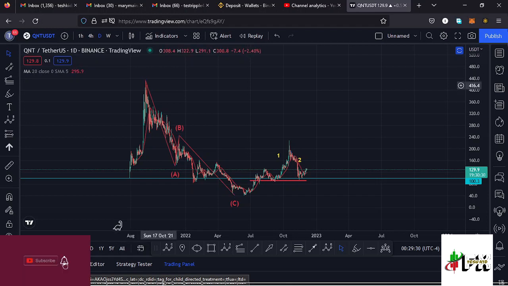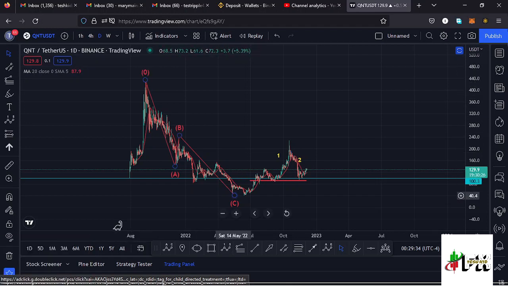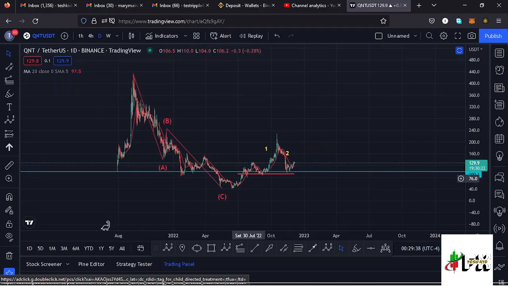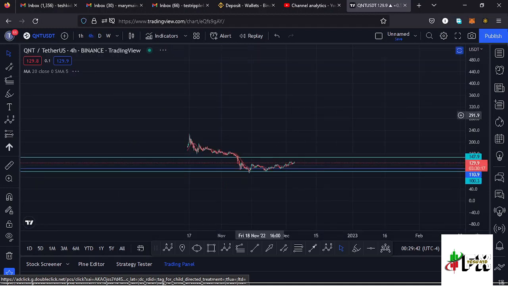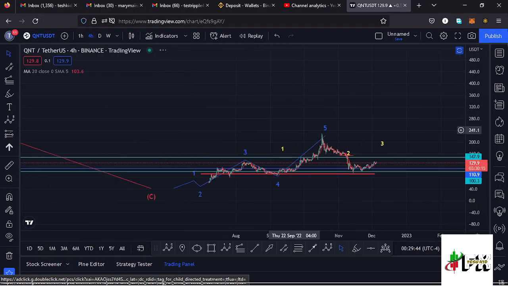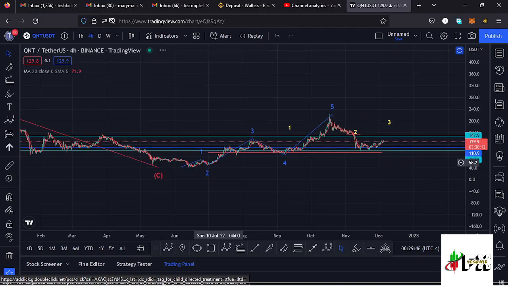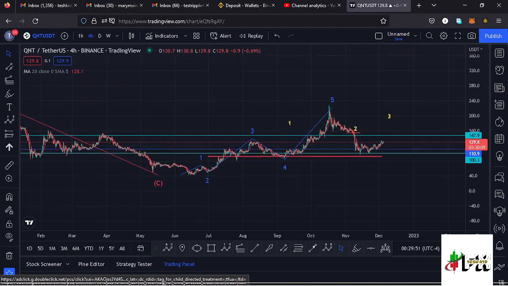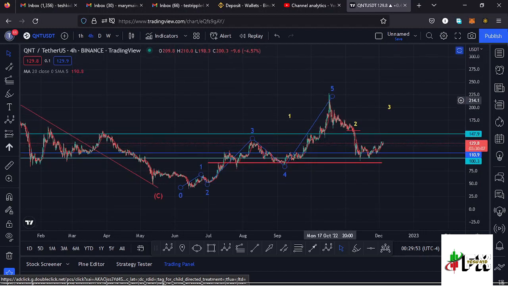Quant from the all-time high has been seeing lower prices in this massive ABC corrective structure, which took us back to around the $40.1 mark, and after seeing that low we have been seeing a very nice bounce to the upper side in a movement that has been obeying the EBOOK structures. That is better seen here on the 4-hour chart, where you can see I have this EBOOK structure in blue, which is a fractal wave to the upper side, and in the formation of that wave 5 we made our high at around the $229 mark, and having seen that high, that completed the formation of that high EBOOK wave count 1 to the upper side.